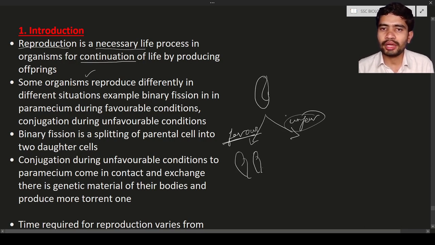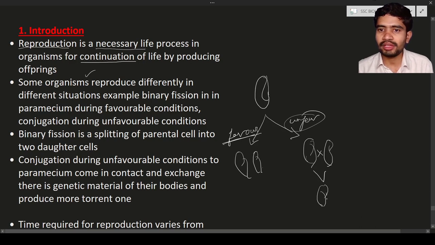During the unfavorable conditions, what will happen? Conjugation is going to occur. Conjugation means this is one paramecium and here is another paramecium. Both come together, and the two parameciums exchange genetic material. When they exchange genetic material, the new progeny will form.